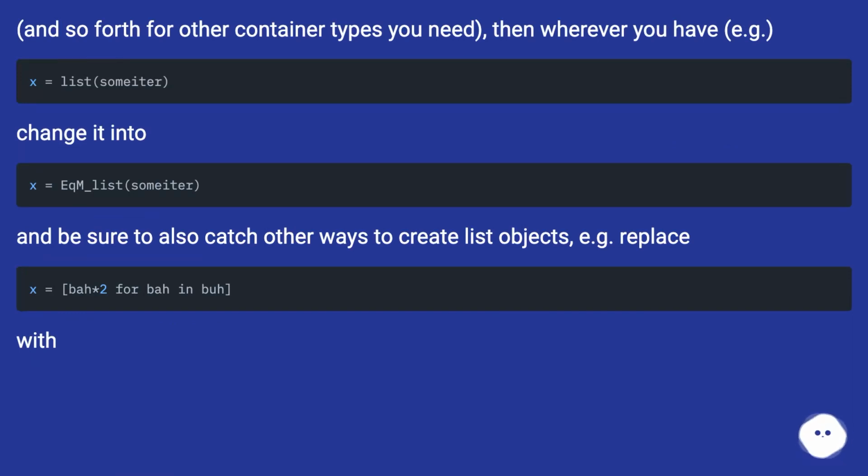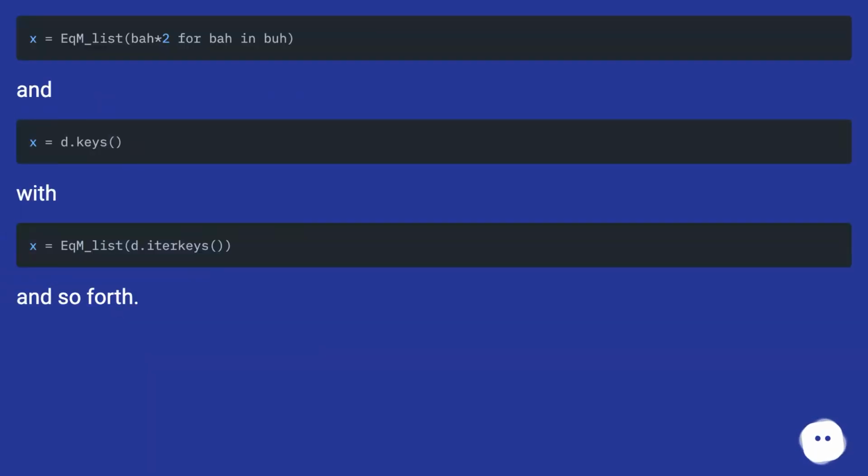And be sure to also catch other ways to create list objects, e.g. replace one form with another, and so forth.